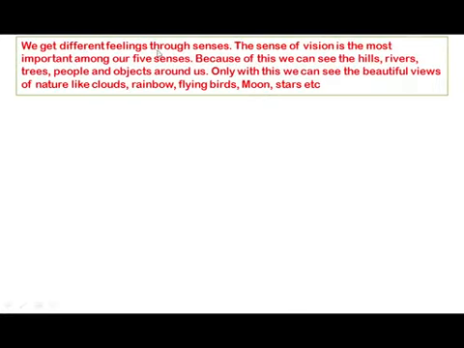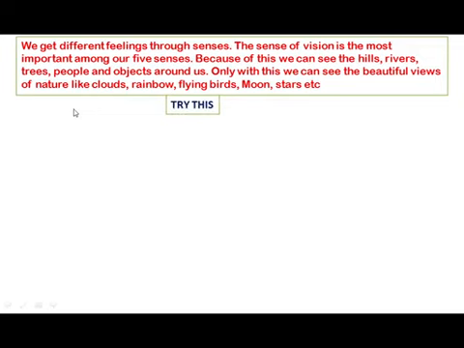We get different feelings through senses. The sense of vision is the most important among our five senses. Because of this we can see the hills, rivers, trees, people and objects around us. Only with this we can see the beautiful views of nature like clouds, rainbow, flying birds, moon, stars, etc.